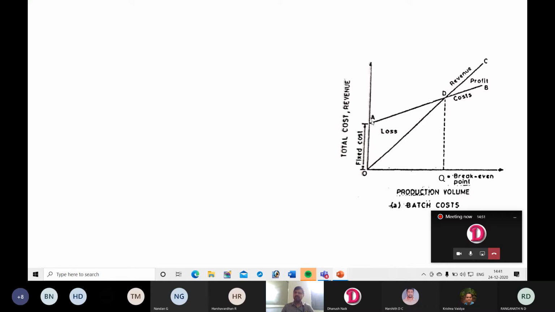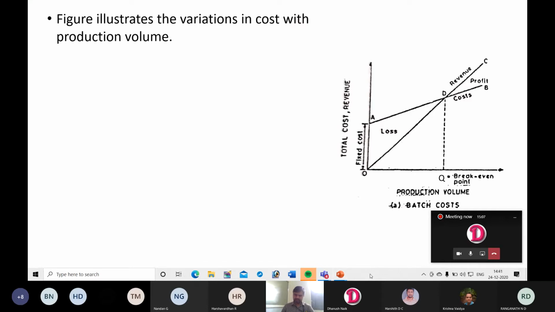The reason is, even though you have not produced anything, you have invested in equipment and infrastructure. So if the production volume is 0 also, there will be fixed cost. The fixed cost will be same like this.